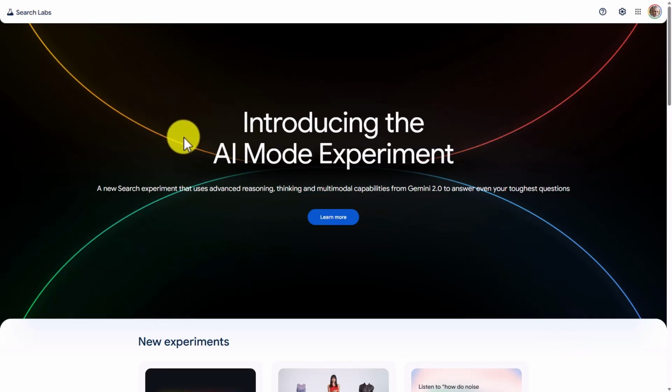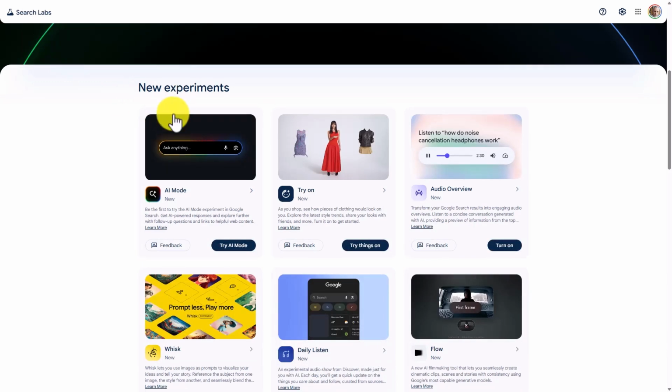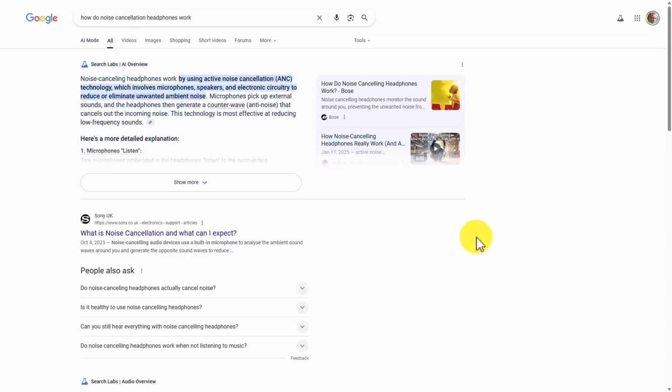One of the newer experiments from Google Search Labs is audio overviews for search. What you can do is you can turn on this element for your account. Once it's turned on, we can click on Try an example. Audio overviews will be available when Google Search Labs gives you an artificial intelligence overview.